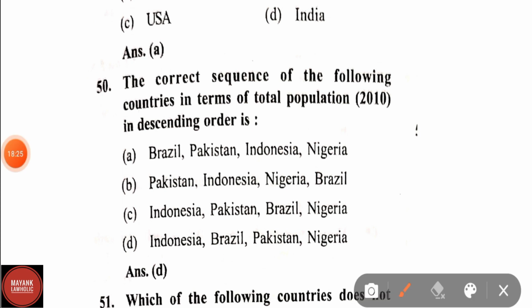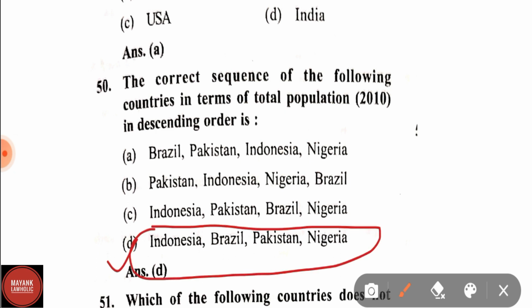The correct sequence of the following countries in terms of total population in descending order is, options are Brazil, Pakistan, Indonesia, Nigeria; Pakistan, Indonesia, Nigeria, Brazil; Indonesia, Pakistan, Brazil, Nigeria; Indonesia, Brazil, Pakistan, Nigeria. Correct answer is option D. It is the correct sequence of countries in terms of total population in descending order.